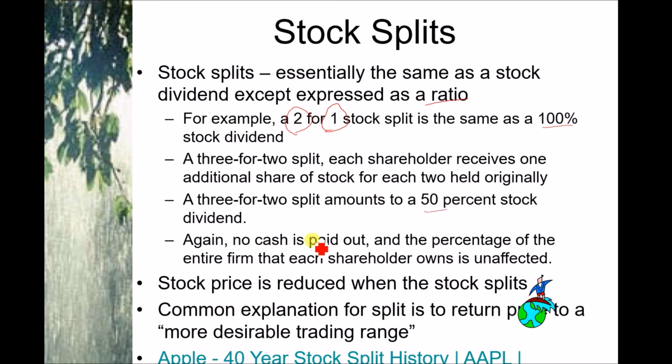Again, no cash is paid out, and the percentage of the entire firm that each shareholder owns is unaffected. The stock price is reduced when the stock splits, because like a stock dividend, the stock price is reduced. In a stock split also, the stock price will reduce, because the whole company's pie is divided into more portions now.